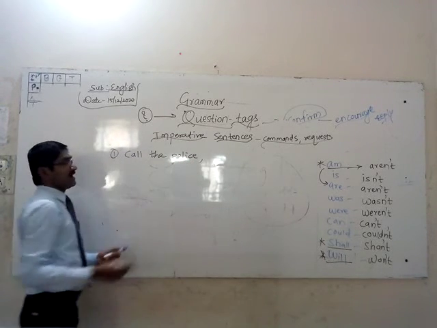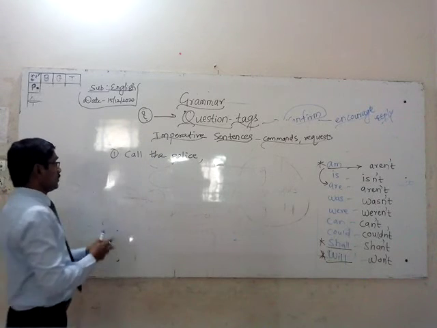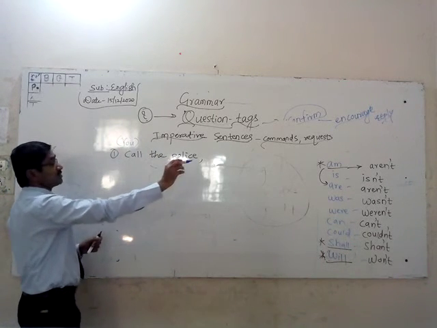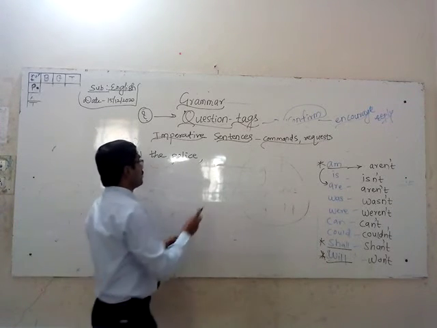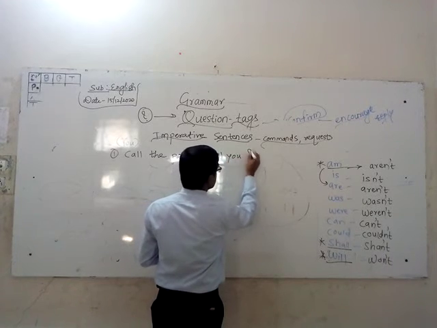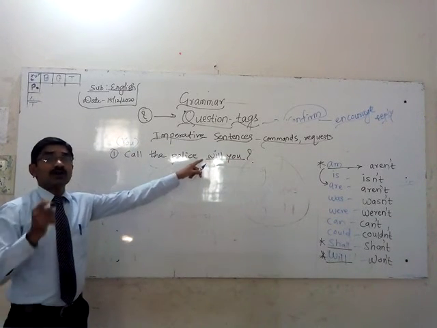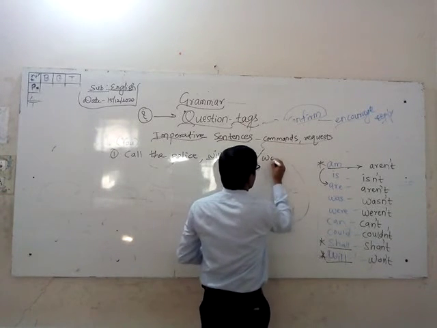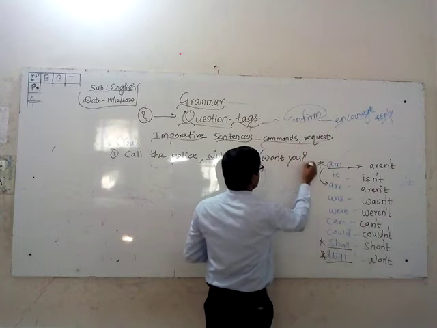You may ask me what is the subject here. Actually, the subject is always hidden. "You" is the hidden subject here: you call the police. But since it is a command, the tag will always be "will you" or "won't you." You can use positive or negative tag. Will you or won't you? Both are correct.